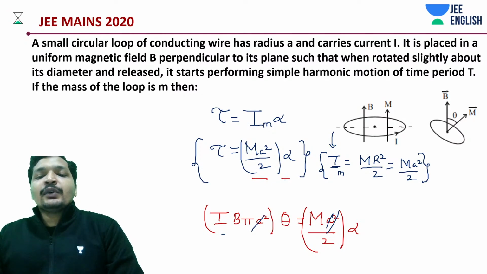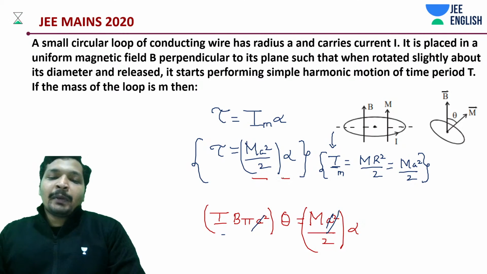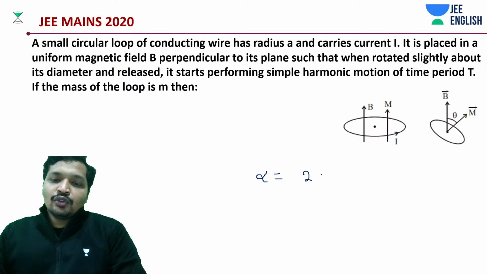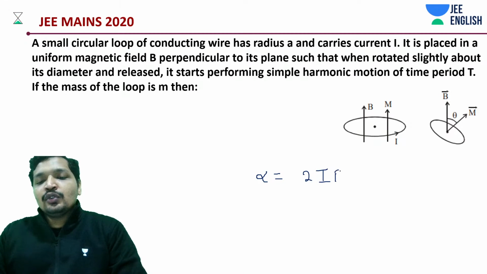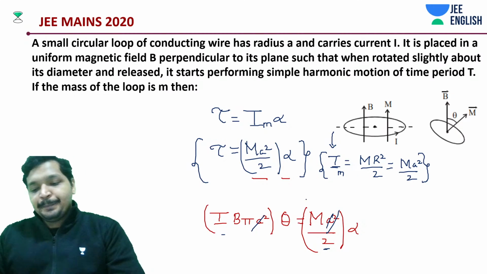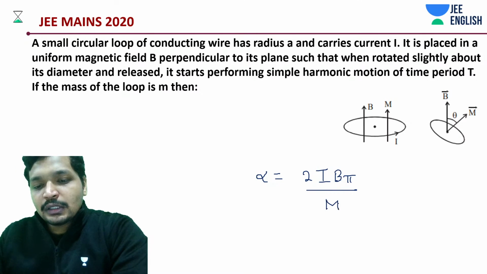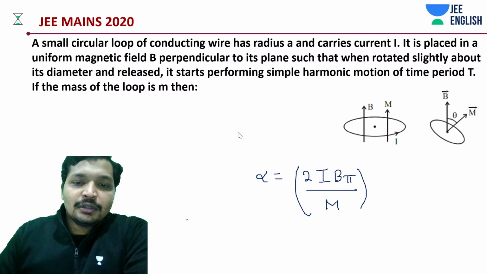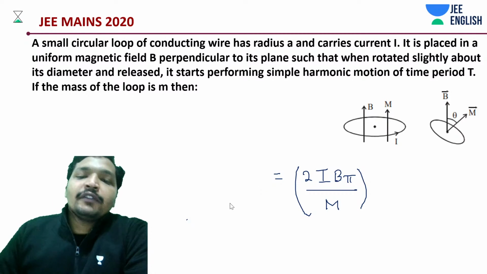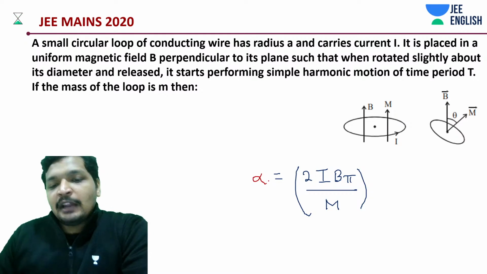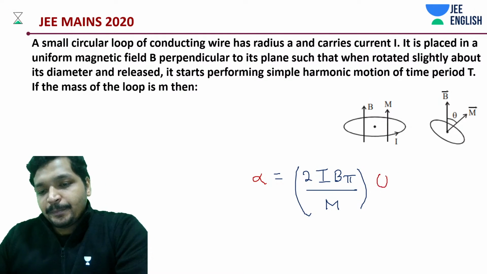Alpha is equal to, this 2 goes on the numerator, 2 into I into B into pi divided by m into theta. Let's give it the name alpha again and theta again.